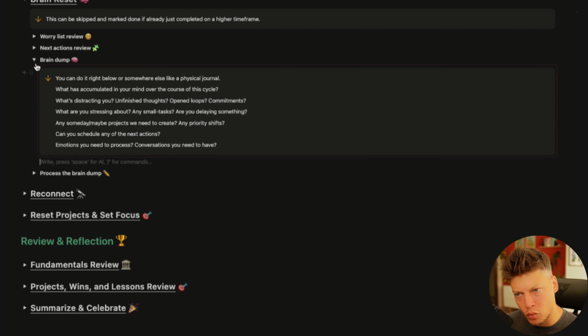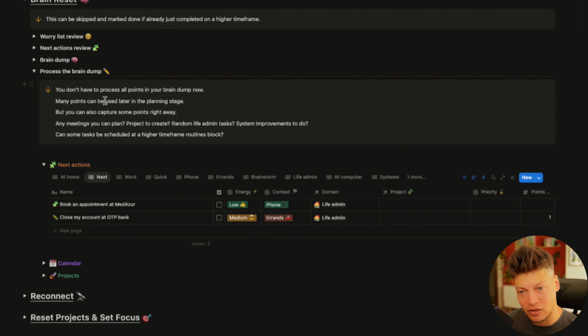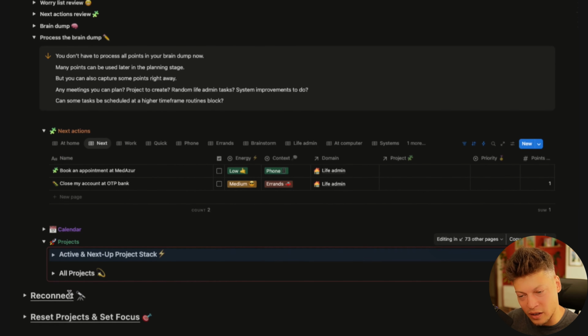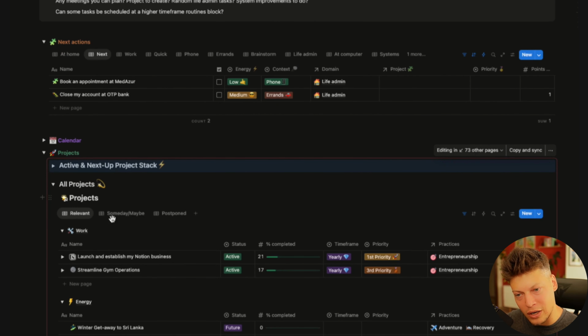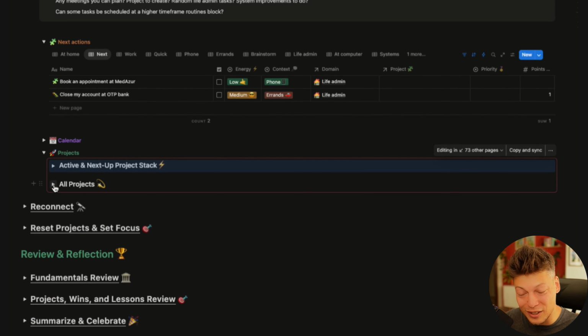And the last thing I do with my brain reset is actually to process this entire brain dump. Now, as I said, some of this remains on paper, some of this can be moved into Notion. So, for example, if you came up with some kind of projects that you want to be creating, here's the projects tab. Like we talked about someday maybe projects. So if we go into my old projects, there is a tab that's called someday maybe. And if you want to do your guitar lessons type of stuff, you can put it there.